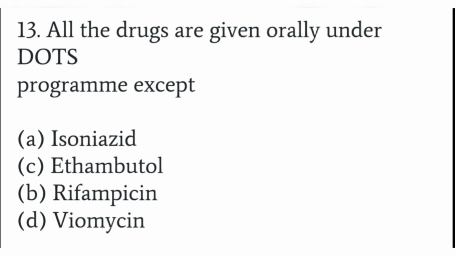All the drugs are given orally under the DOTS program except, see the options: isoniazid, ethambutol, rifampicin, or vancomycin.